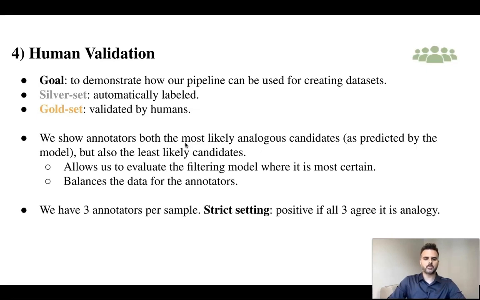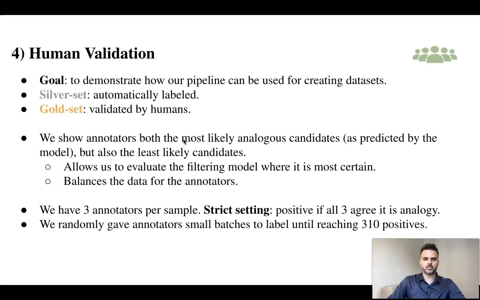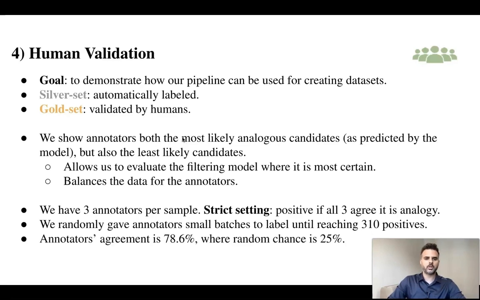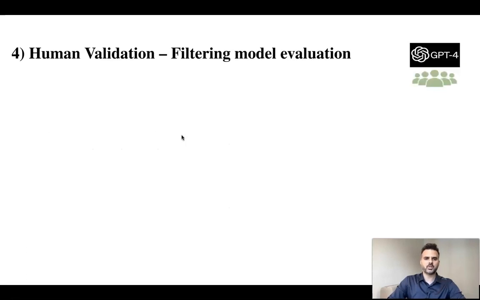We have 3 annotators per sample. To ensure high quality of our gold set, we choose a strict setting. A sample is positive if all 3 annotators agree it is analogy. We randomly gave annotators small batches till reaching more than 300 positives. Annotators' agreement is around 80%, where random chance is 25%.